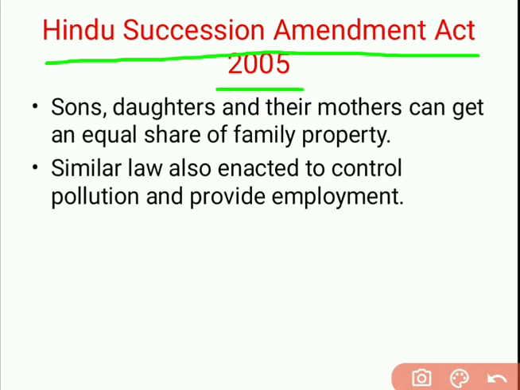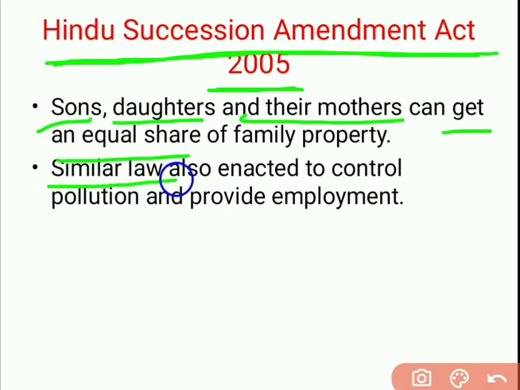Before this law, the condition in the society was that daughters after marriage were not getting the share of property of their father, and that's why this law was passed. In this act provisions are made that sons, daughters and their mothers can get an equal share of the family property, their father's property.